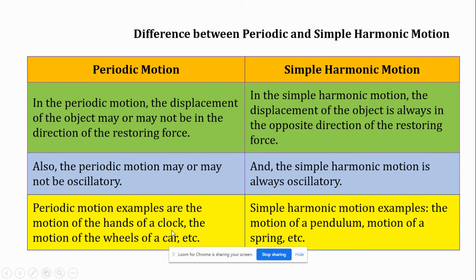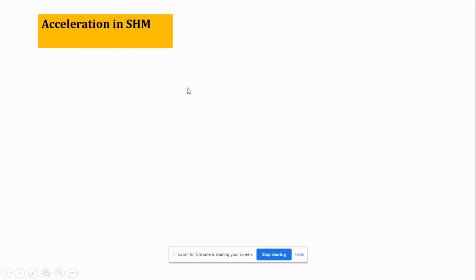The examples I have mentioned in the previous cases, a few examples I have given here. For example, the hands of a clock and the motion of a wheel in a car are periodic motion, but they are not oscillatory. Simple harmonic motion examples, a pendulum, motion of a spring, etc. will come under simple harmonic motion.